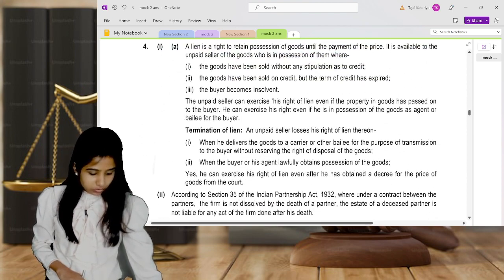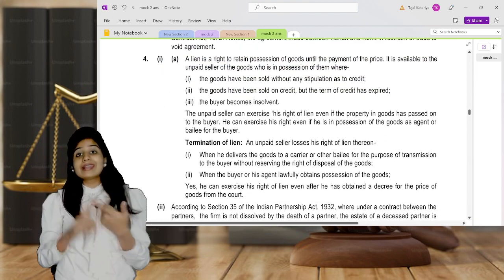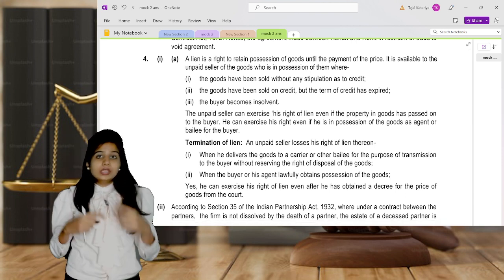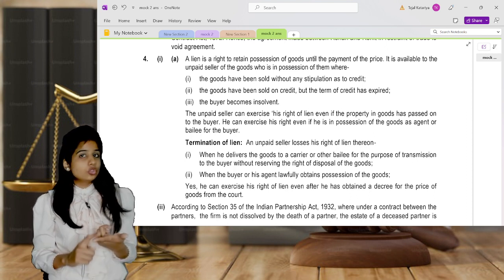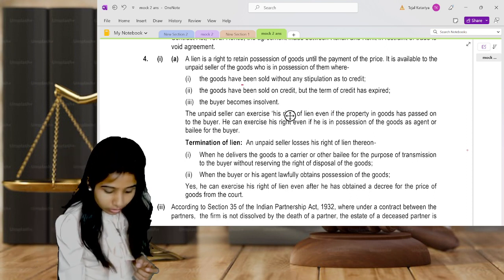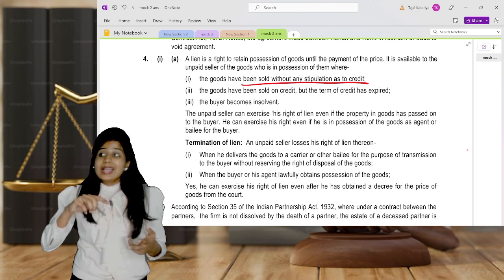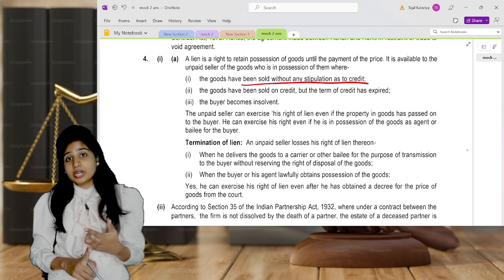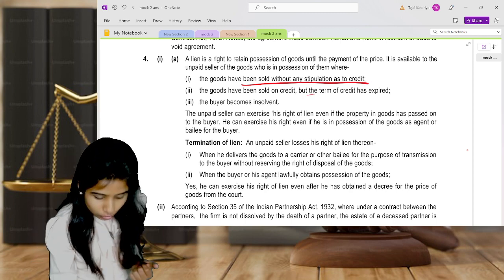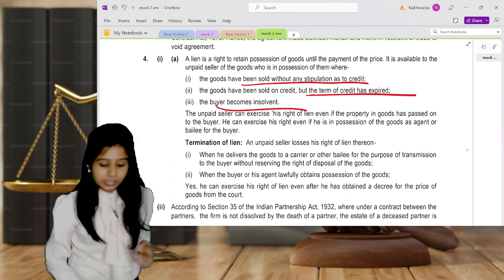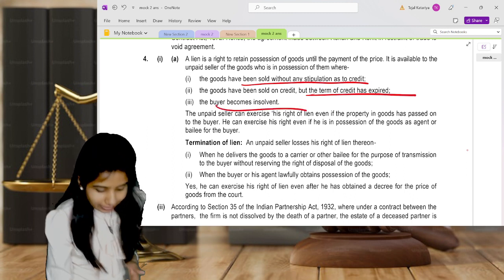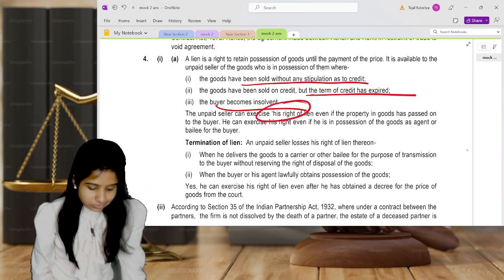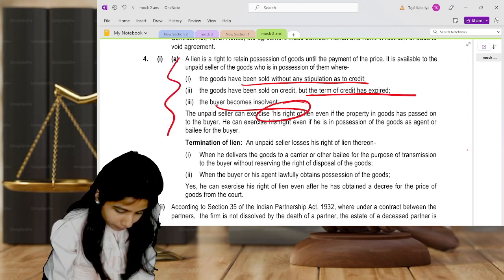First of all, you're supposed to write about the right of lien. Right of lien can be exercised only in 3 cases. The first situation is where the seller has sold the goods not on credit, so sold without any stipulation of credit. The second is where the seller has sold the goods with the stipulation of credit, but the credit period has expired, so the credit term has expired. And the third is when the buyer becomes insolvent. So in these 3 situations, the unpaid seller can exercise his right of lien. This is very clear, simple. This is all about the right of lien, so this is the provision part.